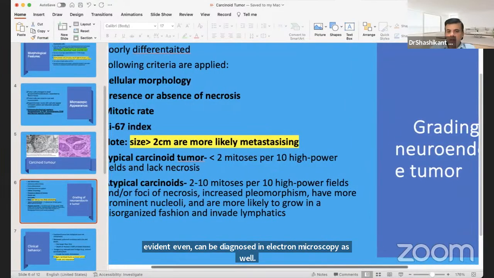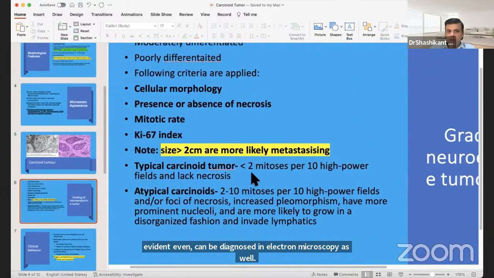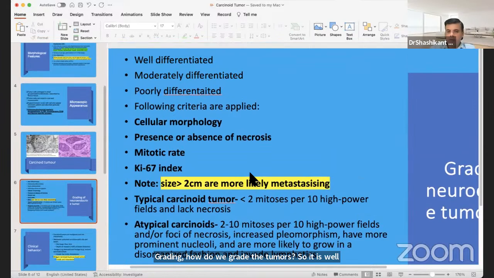Grading: how do we grade the tumors? It is well differentiated, moderately differentiated, or poorly differentiated. Cellular morphology and the presence or absence of necrosis are taken into account. Mitotic count is very important. Ki-67 index in immunohistochemistry is indicative of the mitotic potential. And size is very important.